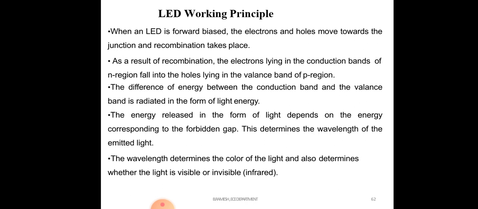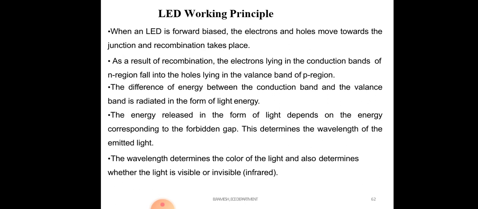As a result of recombination, the electrons lying in the conduction band of the N region fall into the holes lying in the valence band of the P region. After applying forward bias voltage, the charge carriers move from one region to another region.